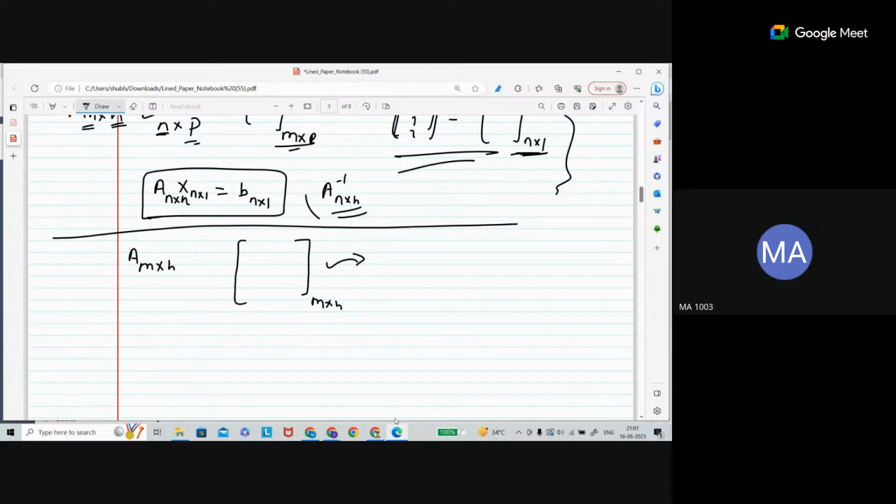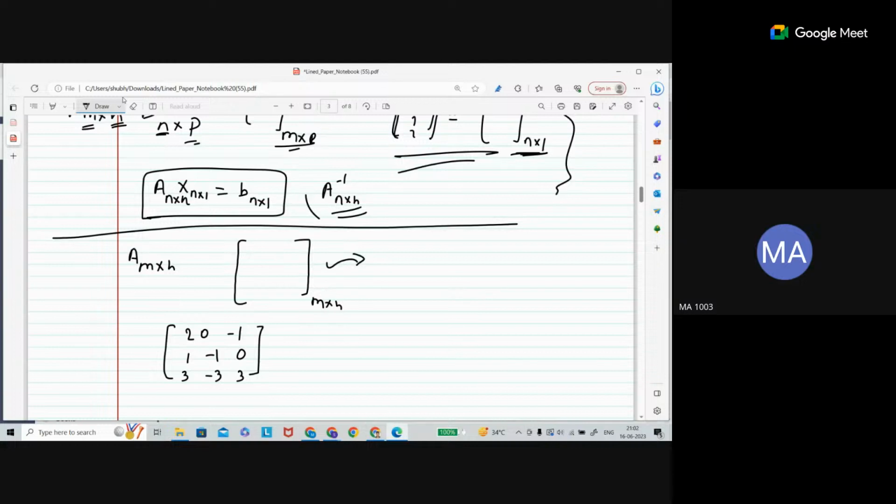Let me tell you with an example. Let's say I am writing a matrix. Suppose the first row is 2, 0, minus 2, the next row is 1, 1, minus 1, and the last row is 0, 3, minus 3, 3. Suppose you have this matrix.